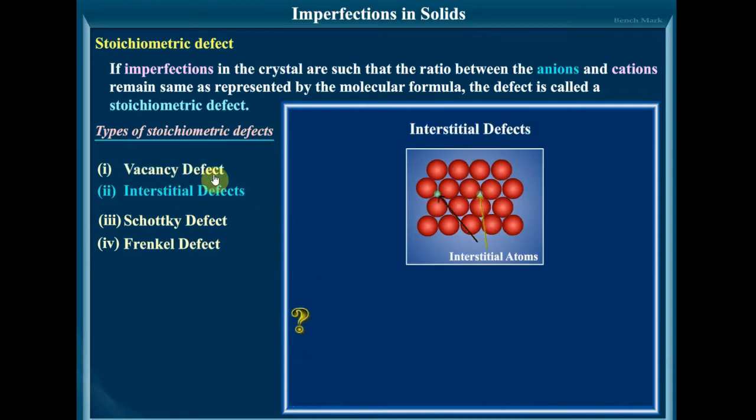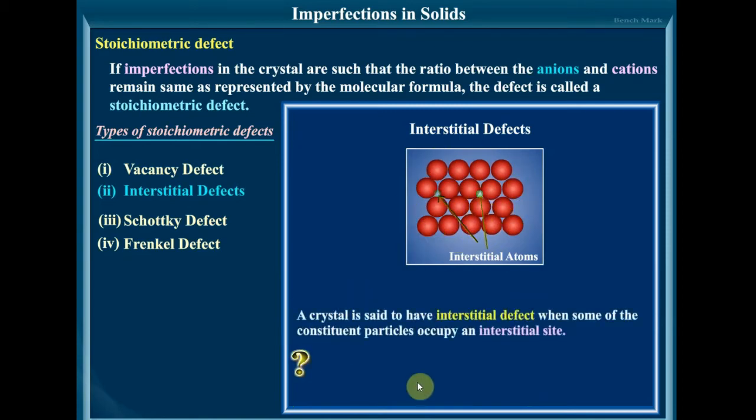Second one is interstitial defects. This type of defect, as you can see here, is caused due to the presence of constituent particles in the normally vacant interstitial sites in the crystal. The constituent particles occupying the interstitial sites are called interstitials.